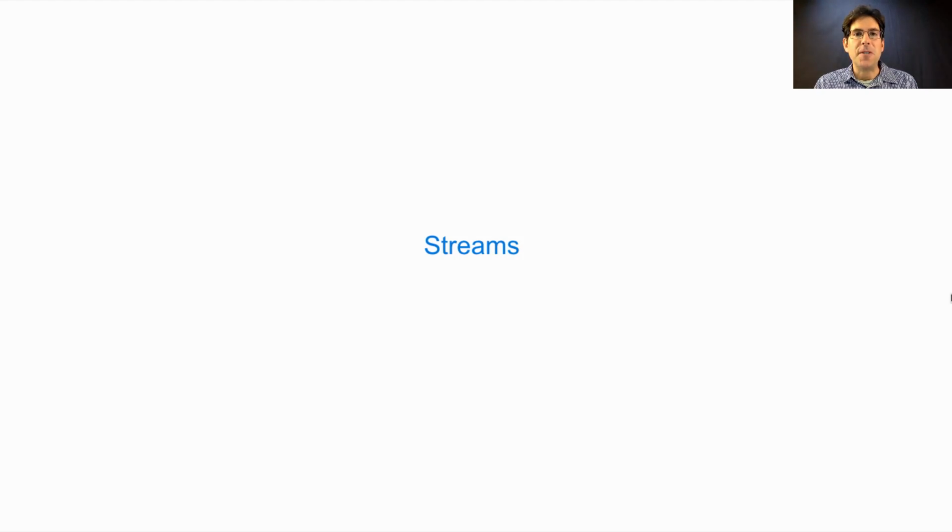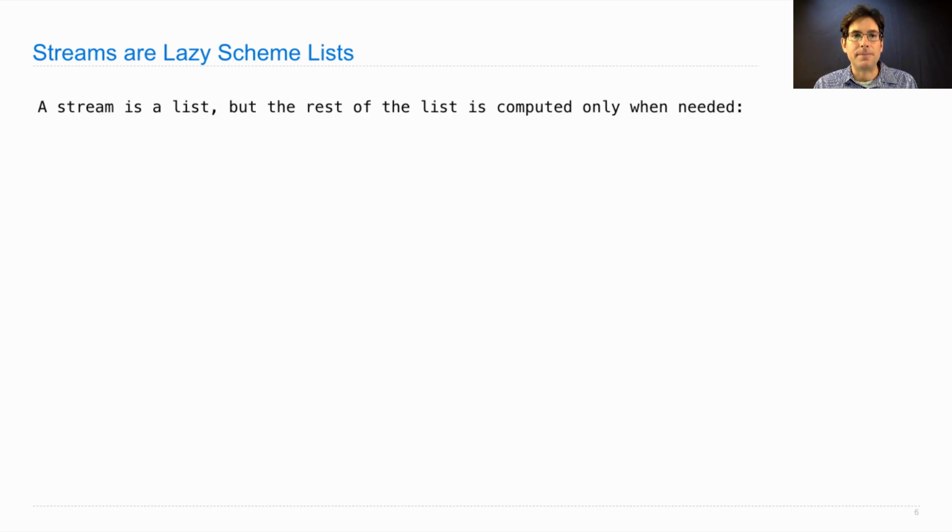Streams allow Scheme to process sequences while using an efficient amount of space, just like a Python iterator. But unlike iterators, which are mutable values, streams are immutable. They are just like Scheme lists, except that the cdr of the list is computed lazily, whenever it is requested. So a stream is a list, but the rest of the list is computed only when the built-in procedure cdr-stream is called on the stream.